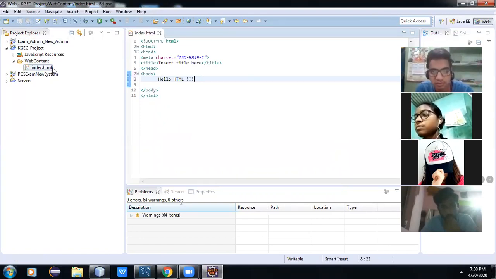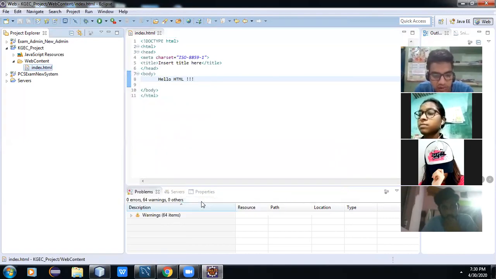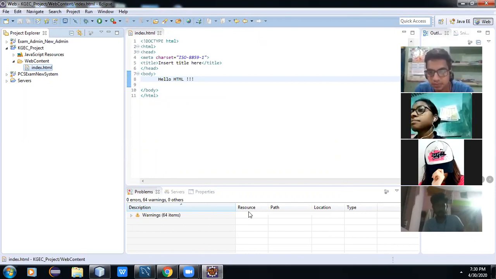Can we run this page? Just right click and run on server. For this, in your machine's Eclipse, you need to download a Tomcat server. How you can configure the Tomcat server, I am showing you. Does all of your machines have a Tomcat server?